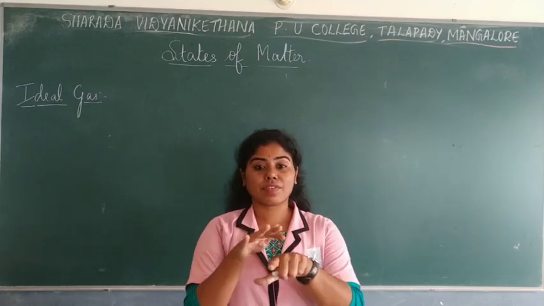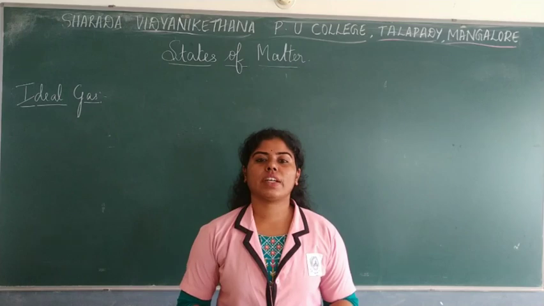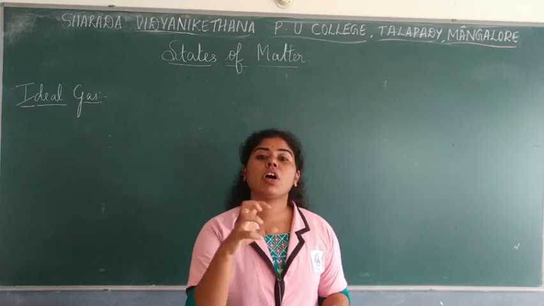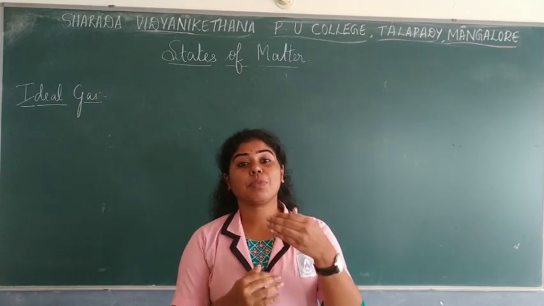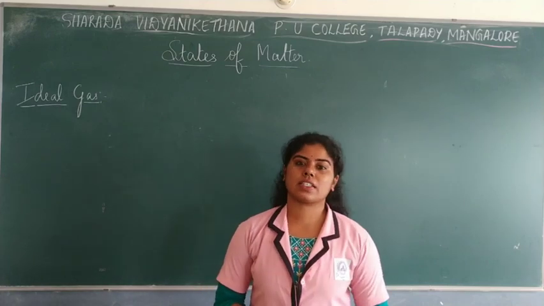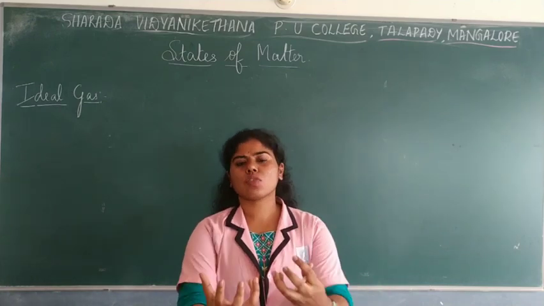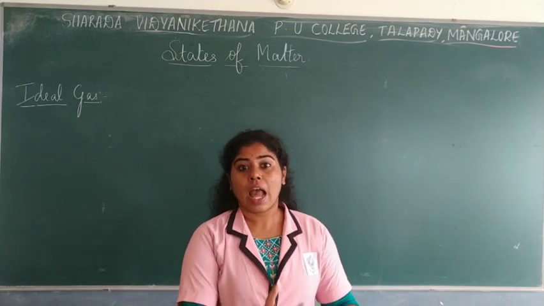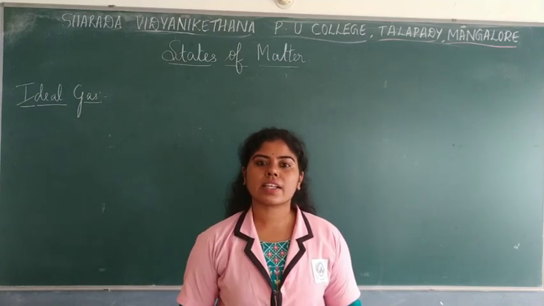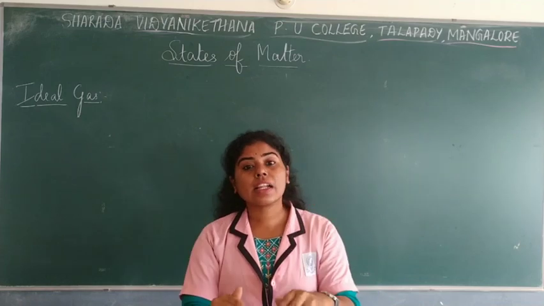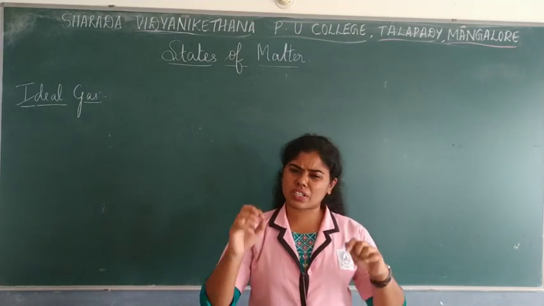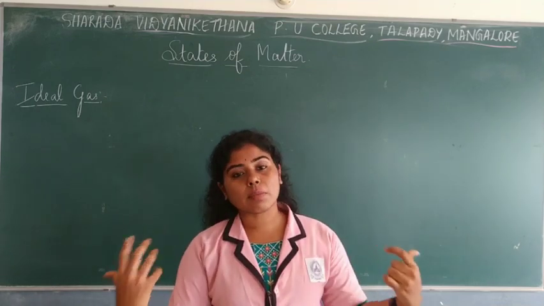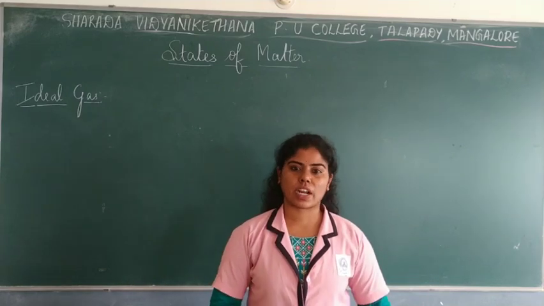Remember that the intermolecular forces of attraction are said to be negligible in an ideal gas. Now suppose oxygen gas, if you take, it will have some intermolecular forces of attraction, but if you compare it to an ideal gas, there are negligible intermolecular forces of attraction. It is said to be very less, or sometimes there are no intermolecular forces of attraction too.